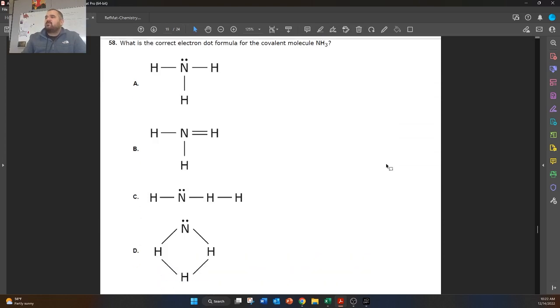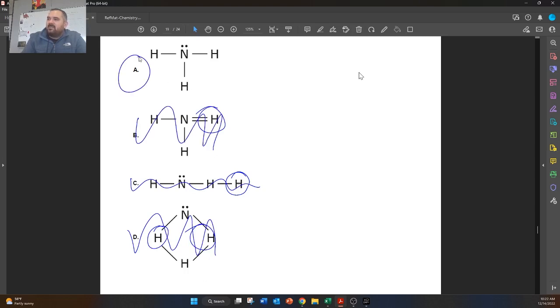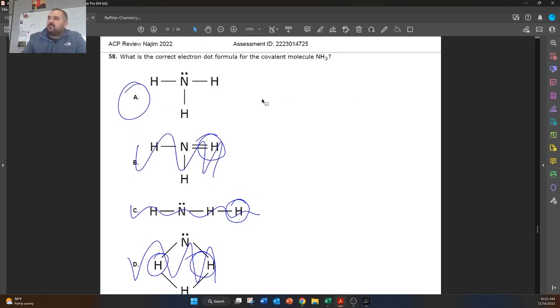Which is the correct electron dot formula for the covalent compound NH3? So for this one, you can cancel out all of these answers because of one rule that they keep breaking, and that's that hydrogens can only make 1 bond. Here we have a hydrogen with 2 bonds, so this is incorrect. Here we have 2 hydrogens with 2 bonds, so this is incorrect. Hydrogen with 2 bonds, this is incorrect. That leaves us with 1 possible choice that works.